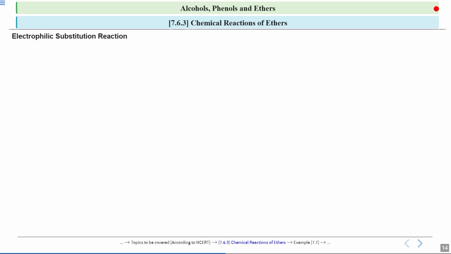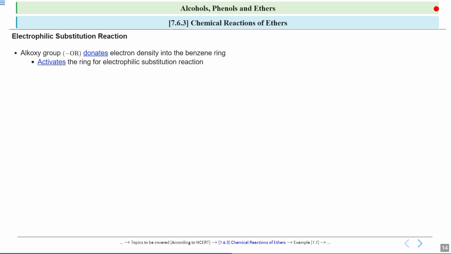Now we will see some electrophilic substitution reactions. Now you know that the alkoxy group, which is the OR group, donates electron density to the benzene ring. It has a +M effect and it will donate its electron density to the benzene ring. So it activates the ring for electrophilic substitution reactions. As the alkoxy group donates electron density, it activates your benzene ring. So this means your ring becomes more reactive towards electrophiles. Okay.